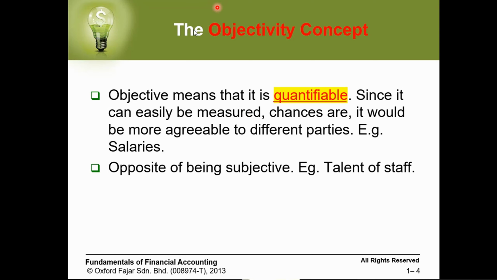Take the talent of the staff: maybe I will consider certain staff talented, but another person will say no, their skills are okay, but they're not talented. This is subjective. So the first concept in financial accounting is that we only deal with objective items, which means only those items which are quantifiable and can be measured.